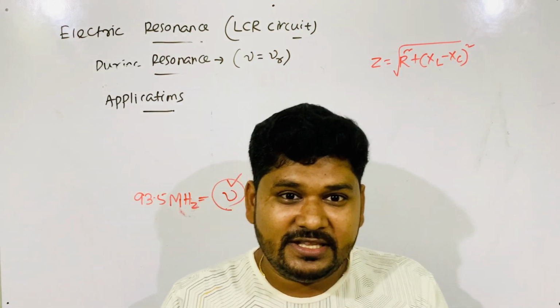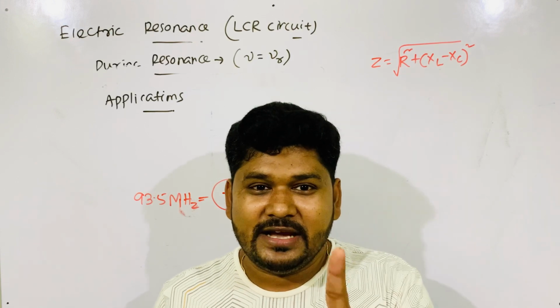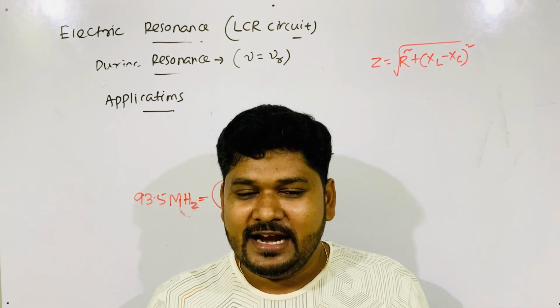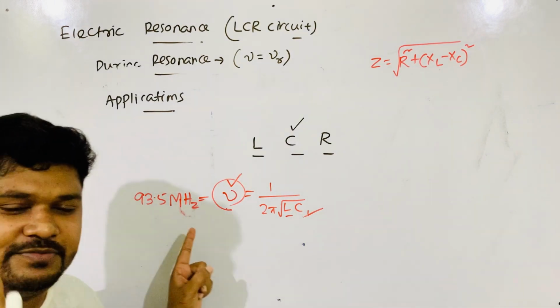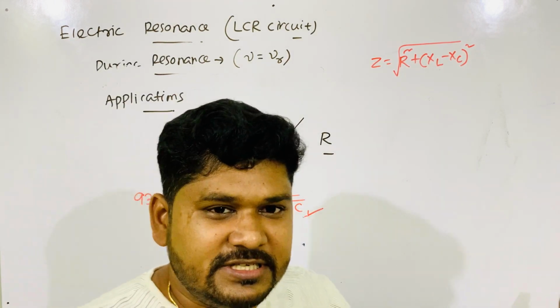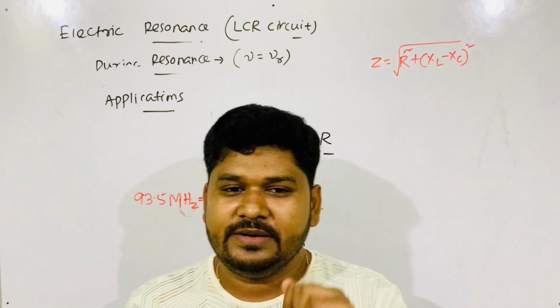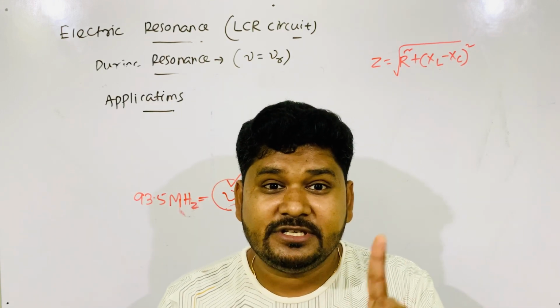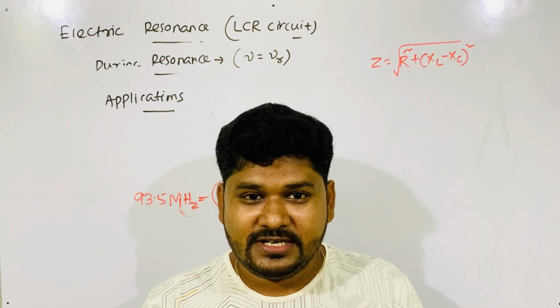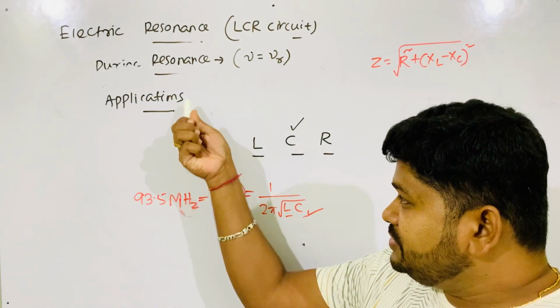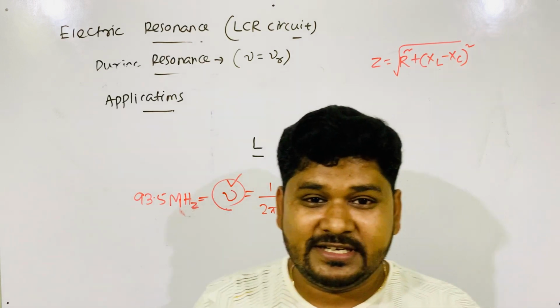Other frequencies are there, but your radio accepts only one frequency and rejects all others. When C is set for 93.5, it accepts only 93.5 and rejects other frequencies. So it is called an acceptor circuit. Now you understood why this is called an acceptor circuit, and also what the application of the LCR circuit is in our day-to-day life.